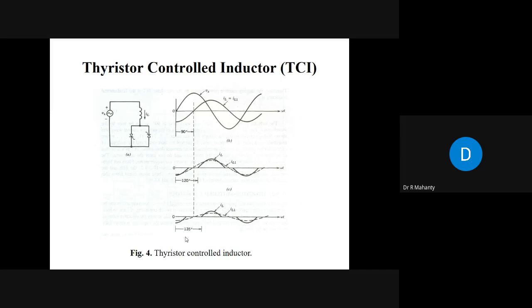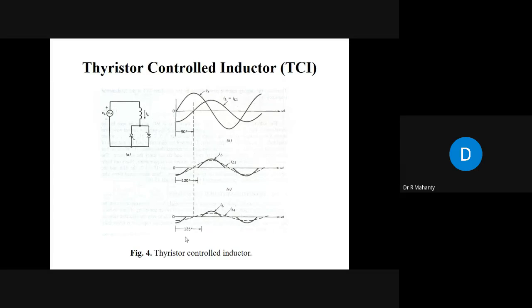Therefore, you are trying to improve the power factor by reactive power compensation, but in that process you are injecting additional harmonics into the system. Could you understand the meaning of this? You are doing reactive power compensation using thyristor switched capacitor along with thyristor controlled inductor.